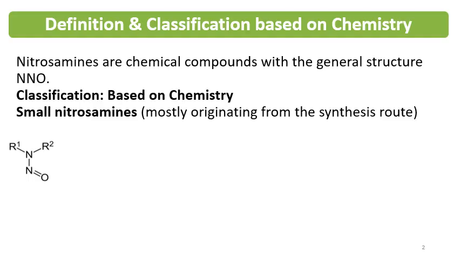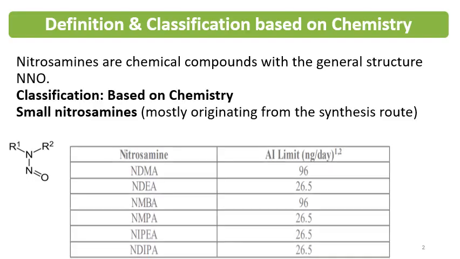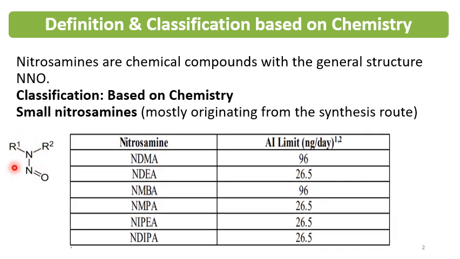Nitrosamines are chemical compounds with the general structure as given here, and these are classified on the basis of chemistry. So generally these can be classified as small nitrosamines. These mostly originate from the synthesis route.